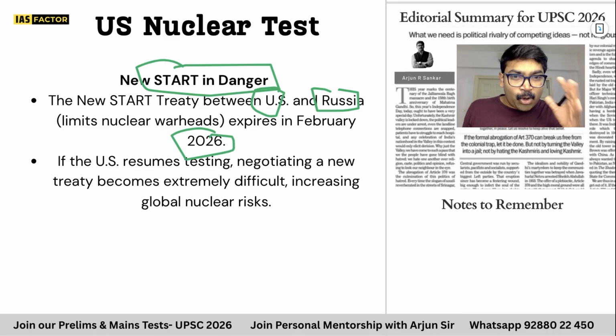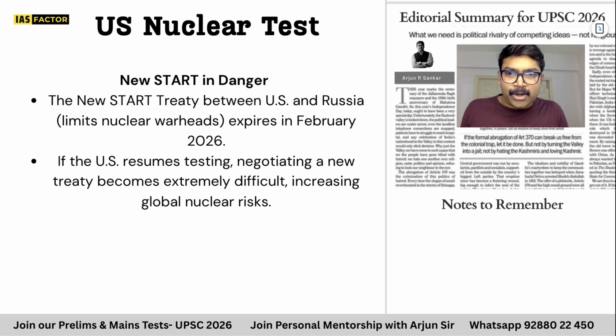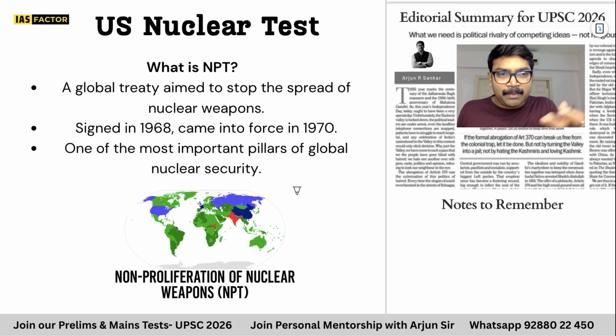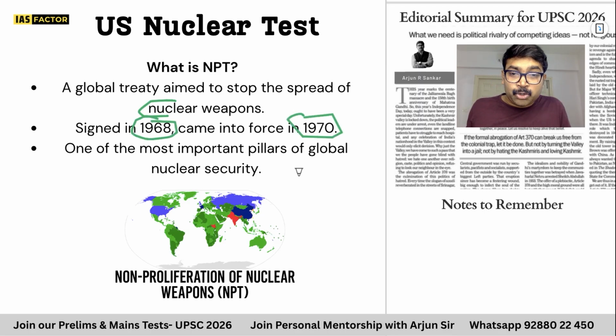And NPT, what is this NPT? Let's get a few points about NPT because it is also similar. Stop the spread of nuclear weapons. 1968 and came into force in 1970. So it is much older than the CTBT. That was in 96. This is in 1970. So remember that this is the first one. So non-proliferation of nuclear weapons and NPT is one important thing.